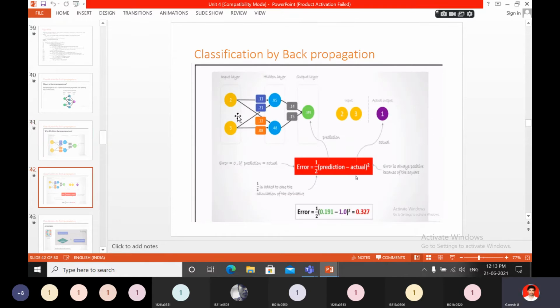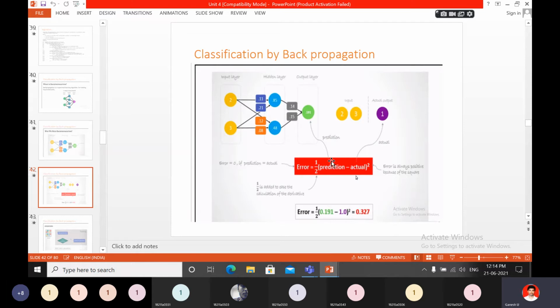Classification by back propagation can be done using this. You can see the input layer, hidden layer, output layer. From the input layer, the nodes are 2, 3. Hidden layer, these are the values. Output layer, this is the value. Next, from input layer to hidden layer, the weights are 0.11, 0.21, then 0.12, 0.08. These weights are given to the hidden layer nodes. Next, from here the values 0.14, 0.15 are given as input to the output layer.